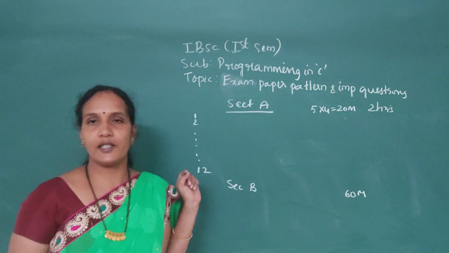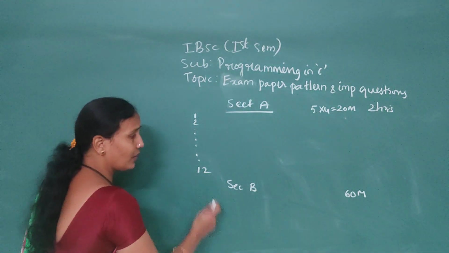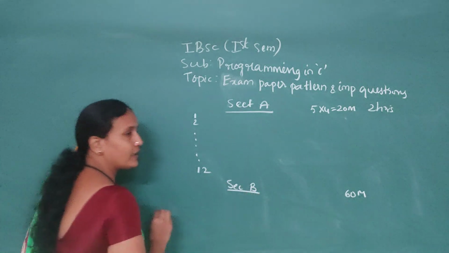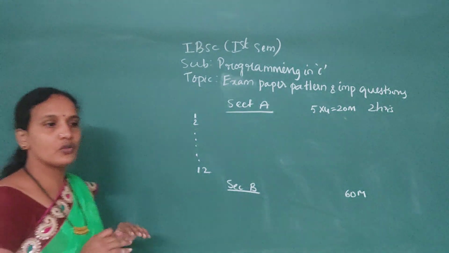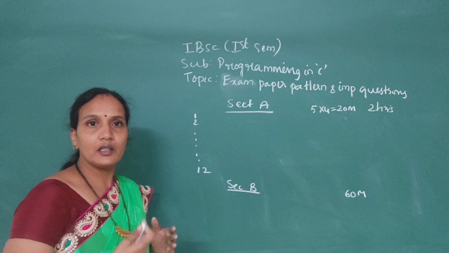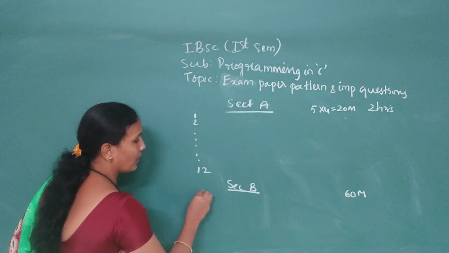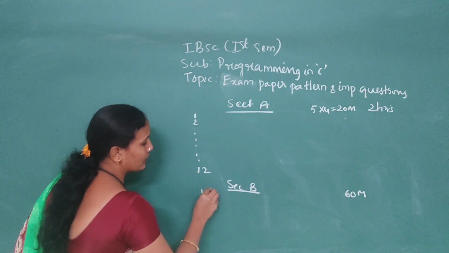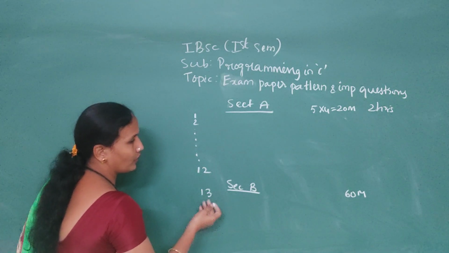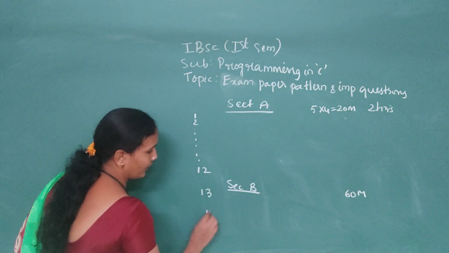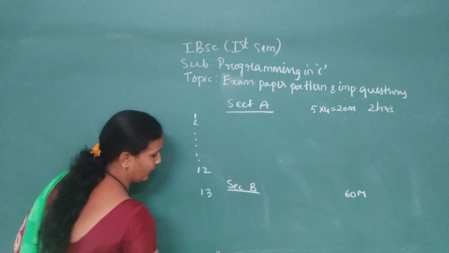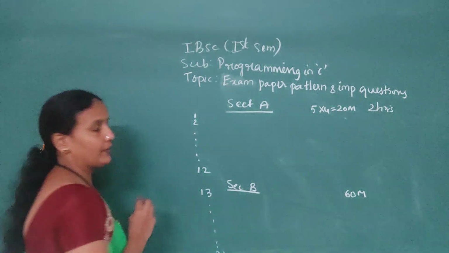Total 20 marks. And come to section B. In section B, there is no internal choice. They will give 8 questions, numbered 13 to 20.